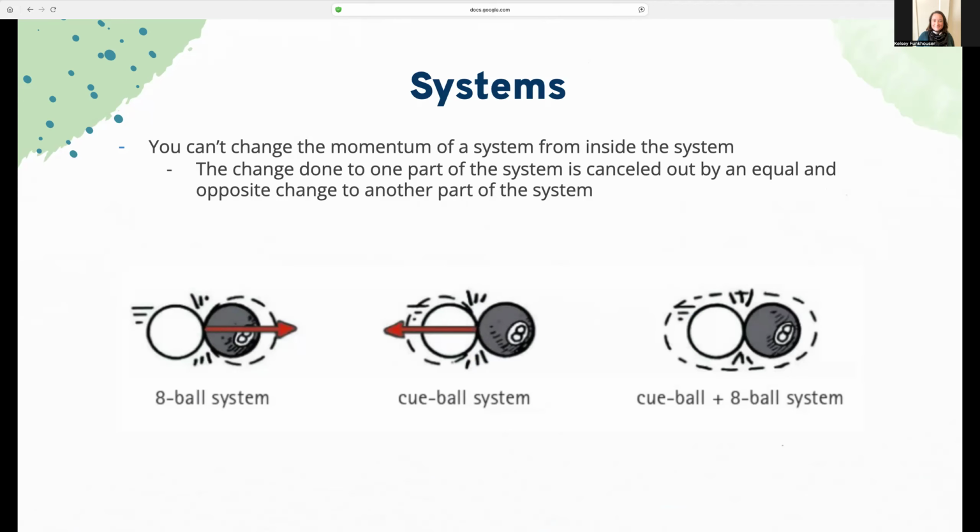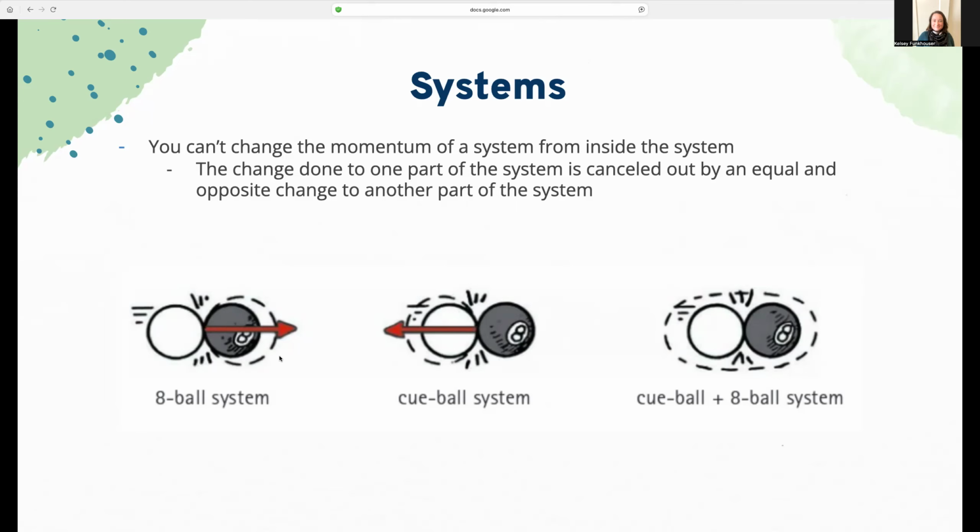Like with the example of an 8-ball and a cue ball hitting each other in a collision, we can choose which of these is our system. If it's the 8-ball, that's our system, and these dashed lines indicate the system. Then the cue ball is imparting a force on our system. It's colliding with our system. But if it's the cue ball that is the system, not the 8-ball, then the 8-ball is the one imparting a force on the cue ball.